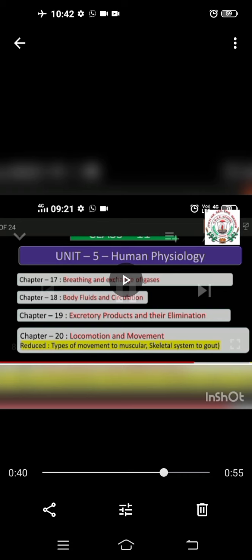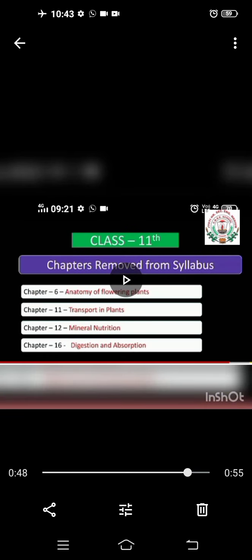From this one more chapter was there that is removed, that is the digestive system. Okay, the digestion and absorption chapter is removed. So likewise we will be studying the physiological functions happening in our body in human physiology. So totally 4 chapters are removed, that is anatomy of flowering plants, transport in plants, mineral nutrition, digestion and absorption. So all these chapters are completely removed.